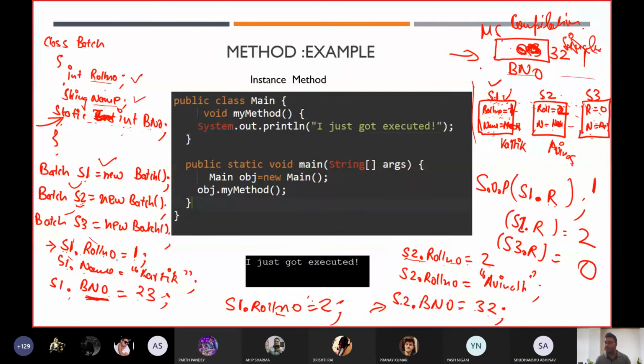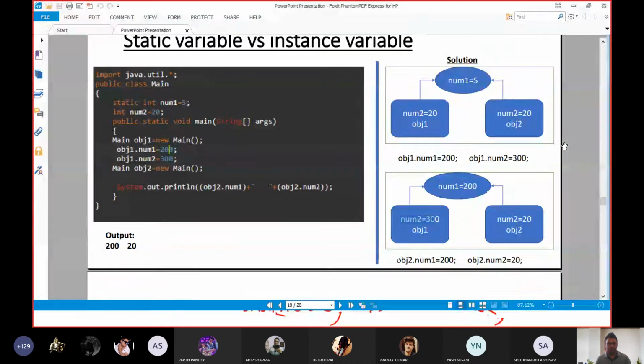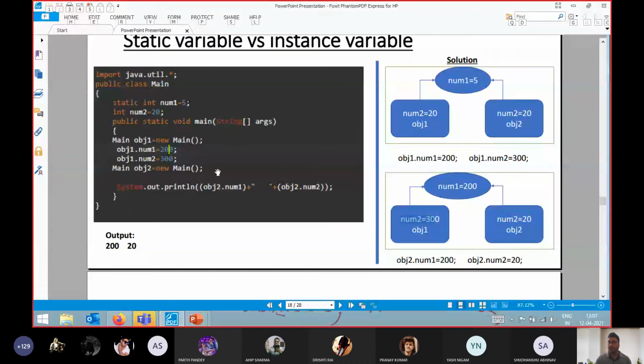But for static, I told you that we are getting only a single copy. So in a single copy, if you keep on updating that value, it is going to reflect back in other objects, or in any other class where we are accessing that particular value. Got the point? Yes, thank you, sir. Okay. That's why this concept is very important.